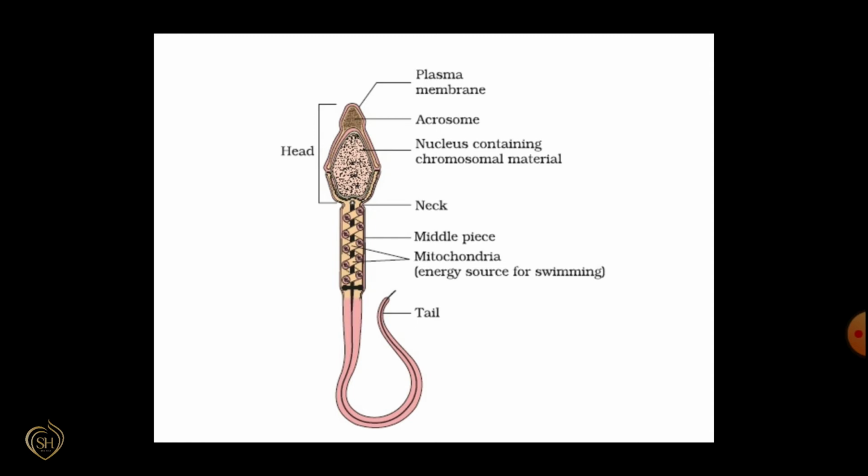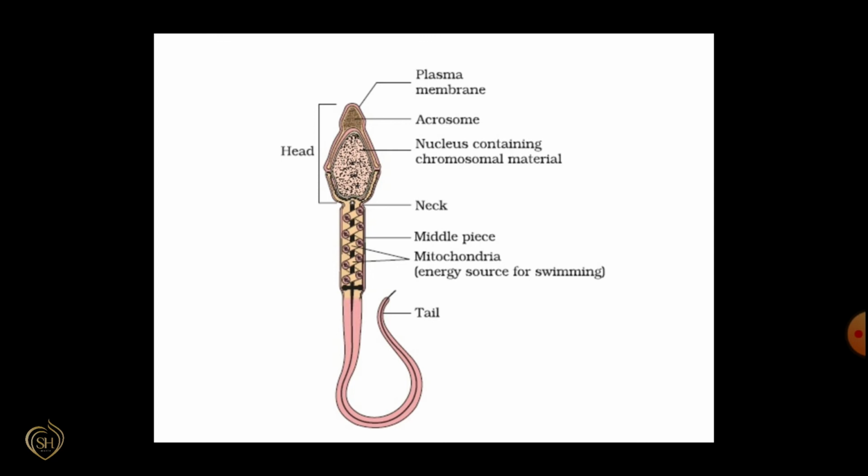This is the structure of the mature sperm or spermatozoa. It is a microscopic, long, flagellated cell. The whole body is covered by a plasma membrane. It consists of head, neck, middle piece and tail. Head is an oval-shaped structure containing an elongated haploid nucleus and is capped by the acrosome, which contains lytic enzymes.